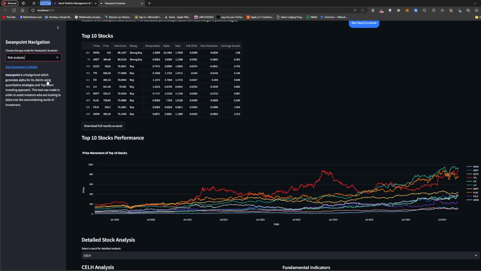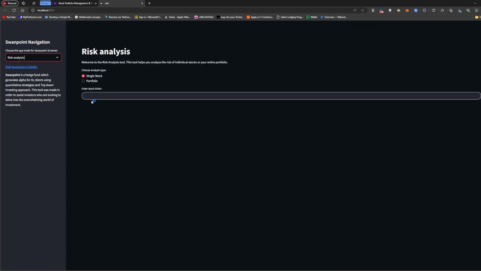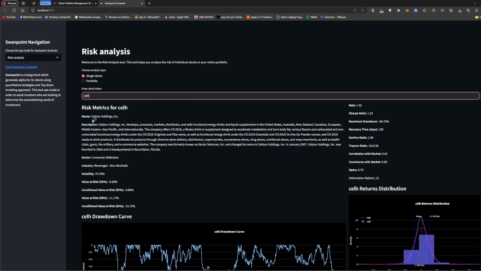When I want to go deeper into the analysis, I can go to risk analysis and type SLH. So, Celsius Holdings: a company of fitness drinks, e-commerce website, founded in 2024, Florida, consumer defensive, beverages non-alcoholic. Volatility is 75, which is quite high. This is probably the only stock I own with such a high volatility. Even the value at risk is high. As you can see, it's quite a risky stock.